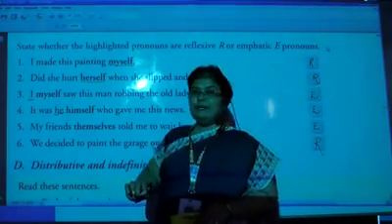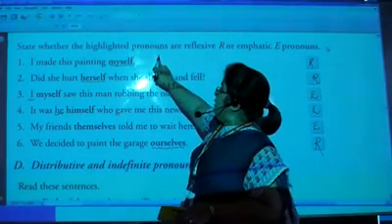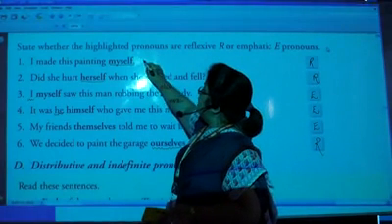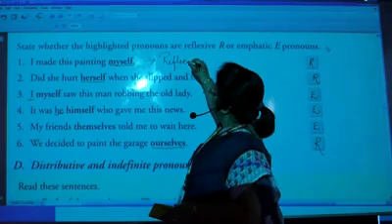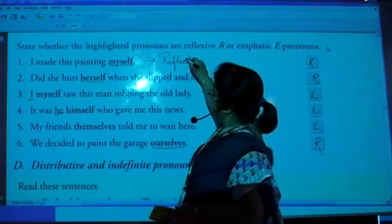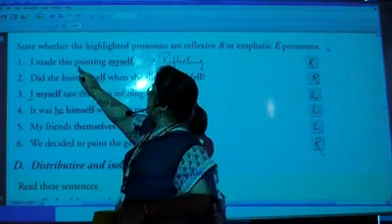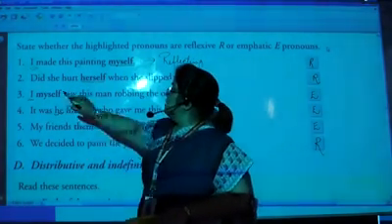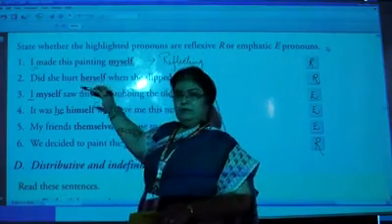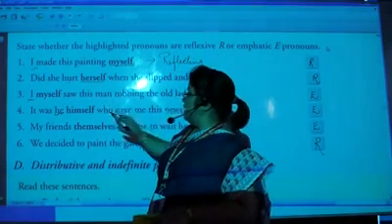Let us revise them once again. This is reflecting because we are saying that we are reflecting. What are we doing? Reflecting on the pain, the work that I have done. I have done this. Hurt herself, again reflecting.